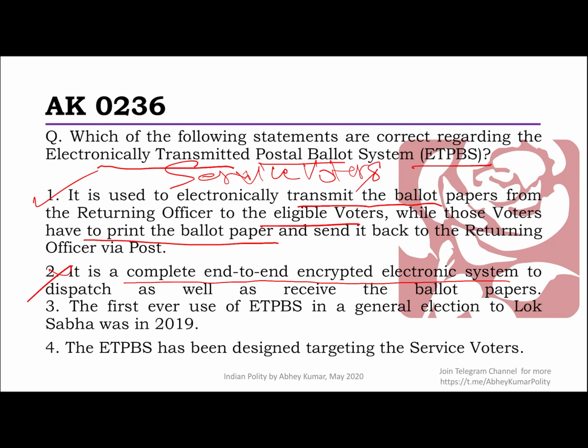The first ever use of ETPBS, I think I did tell you in the last video also, was in 2019, and it is for service voters. I told you that. So 1, 3 and 4 should be the correct answer. There is a whole lot of information on the Election Commission's website, so please read that.